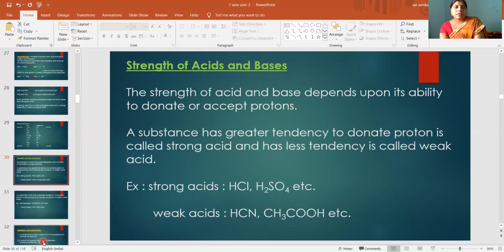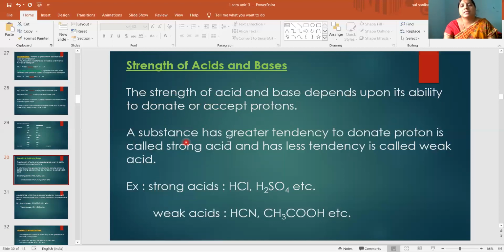Okay. Then come to the strength of acids and bases. The strength of an acid or base depends upon its ability to donate or accept protons. So whether they have a great tendency to accept protons or a great tendency to donate protons. Based on that, acids and bases are divided into strong and weak, same as in the Arrhenius theory.